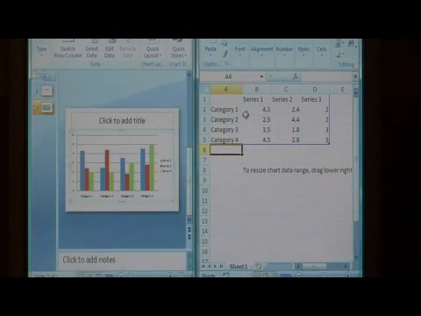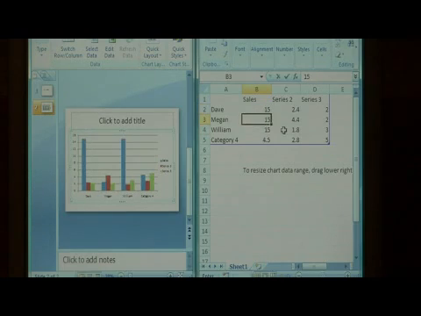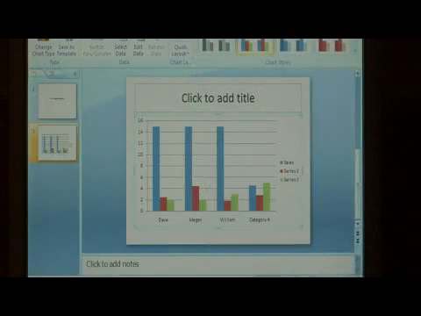Now that actually opened up Excel with a default chart. If I change the data here, just put in some data, and then click on the Start button and say Exit Excel. You can see that our chart from Excel has been loaded into the PowerPoint slide.